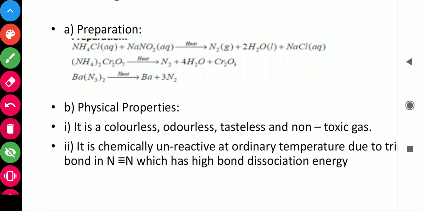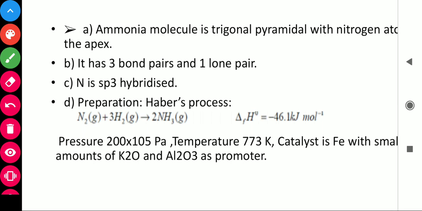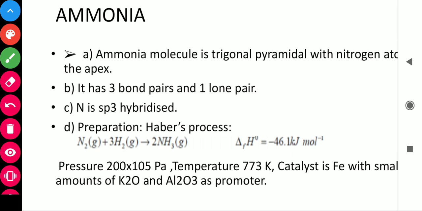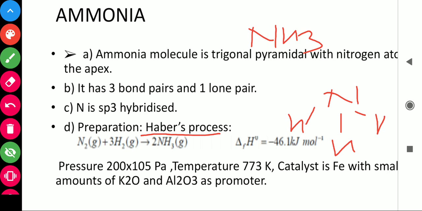Okay students, now the next is ammonia. Ammonia, NH3. It is prepared by Haber's process. Ammonia has a pyramidal structure with one lone pair. Three bond pairs are present with a lone pair.